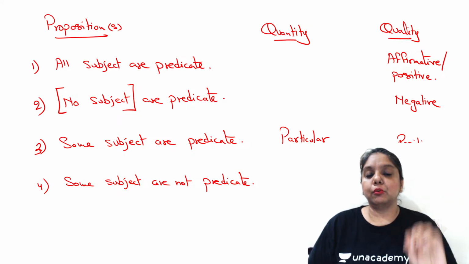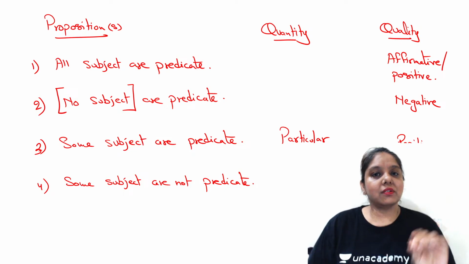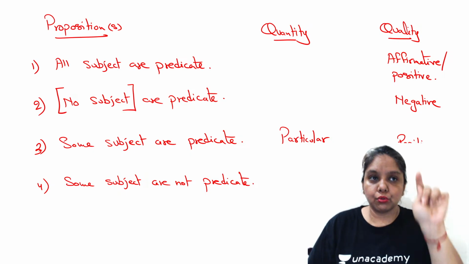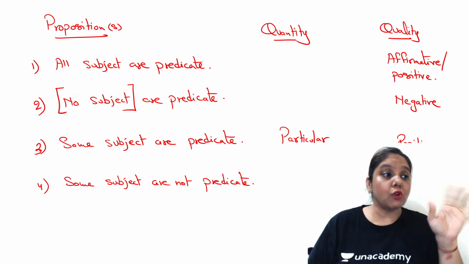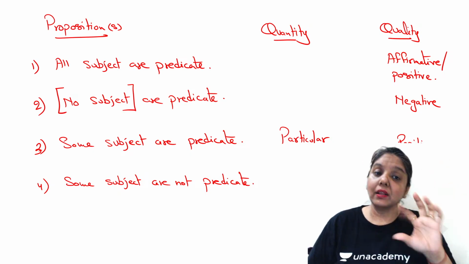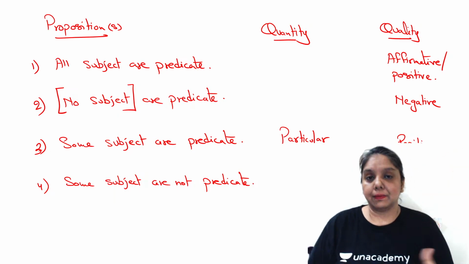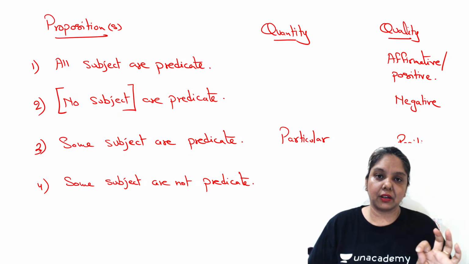There are some dogs which are barking. Some dogs, that means particular: we are talking about those dogs which are in front of us, or those dogs who are in the street. Perhaps the dog that is in your house is barking. The rest of the dogs are perhaps sitting quietly. You would have seen all the dogs there, but only a few are actually barking.